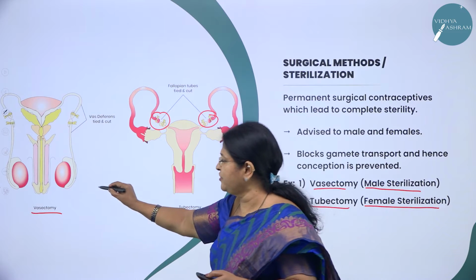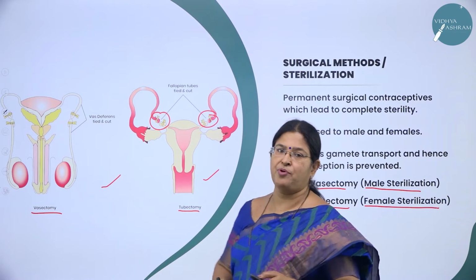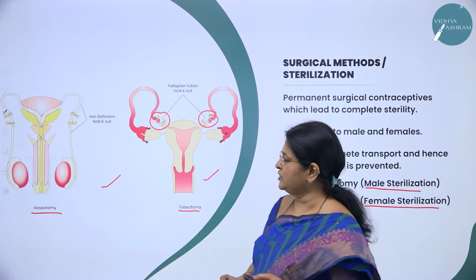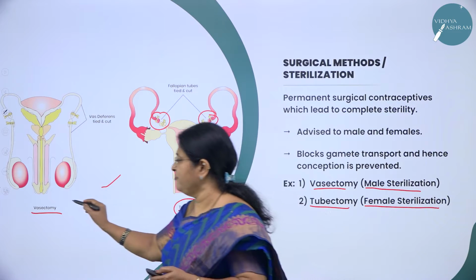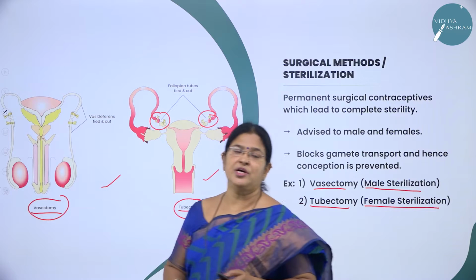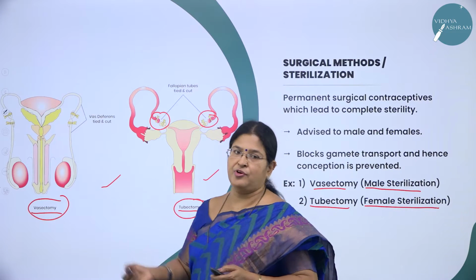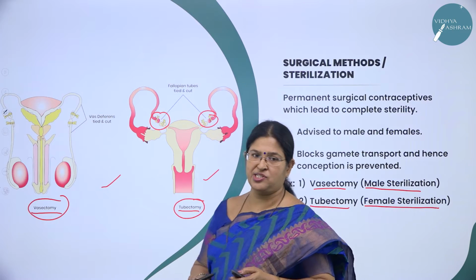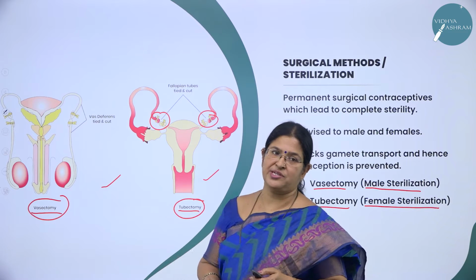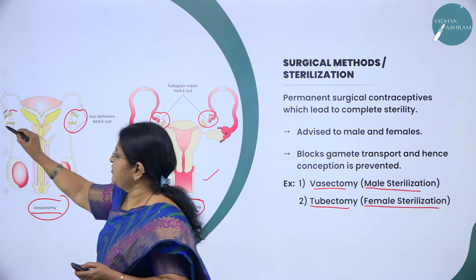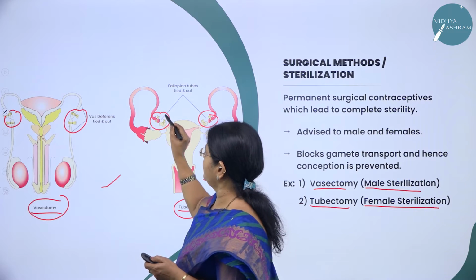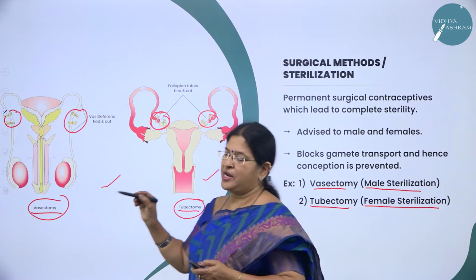Both the diagrams are very important from examination point of view. They might ask you to draw the diagram either vasectomy or tubectomy. Both the diagrams are very important. Anyhow, you are going to study the diagram for the male reproductive structure as well as the female reproductive structure, same, but only thing is here we are going to cut the vas deferens and we are going to tie it here. Here we are going to cut the what? Fallopian tube, and we are going to tie.